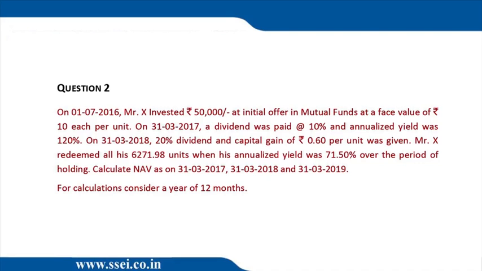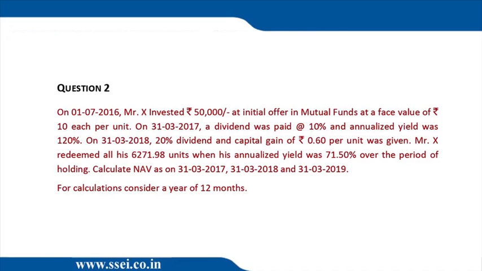So 18, and how many units did we get on this date? We got 5,000 divided by 18. The 5,000 dividend was reinvested, so 5,000 by 18, that is 277.78. We write it down so that we don't miss it out because I'm solving the sum verbally. So 277.78 plus 5,000, total number of units that we have is 5277.78. Now, let's proceed further.